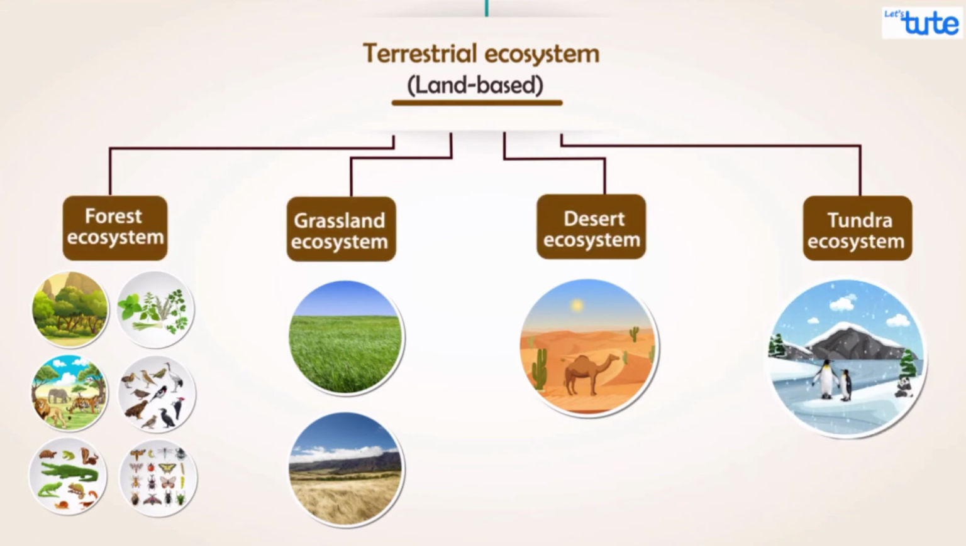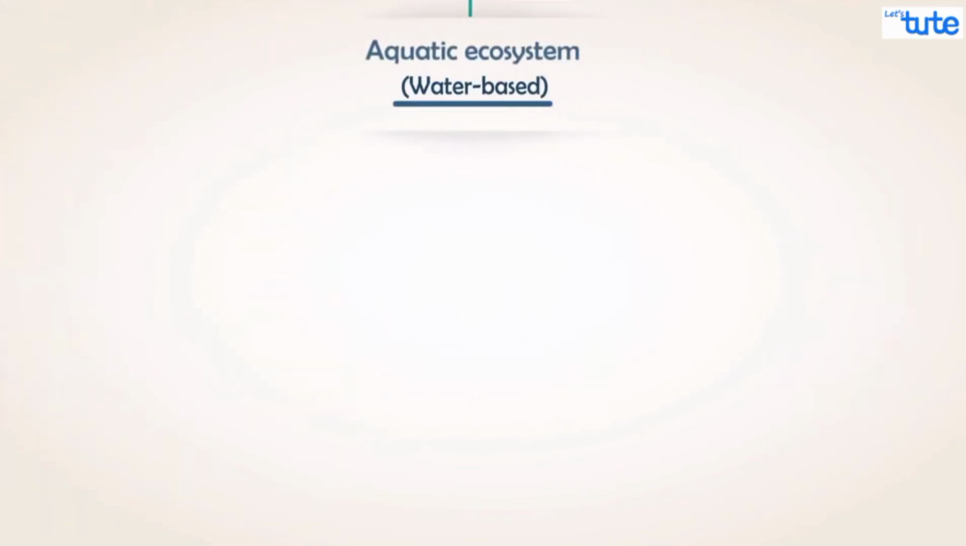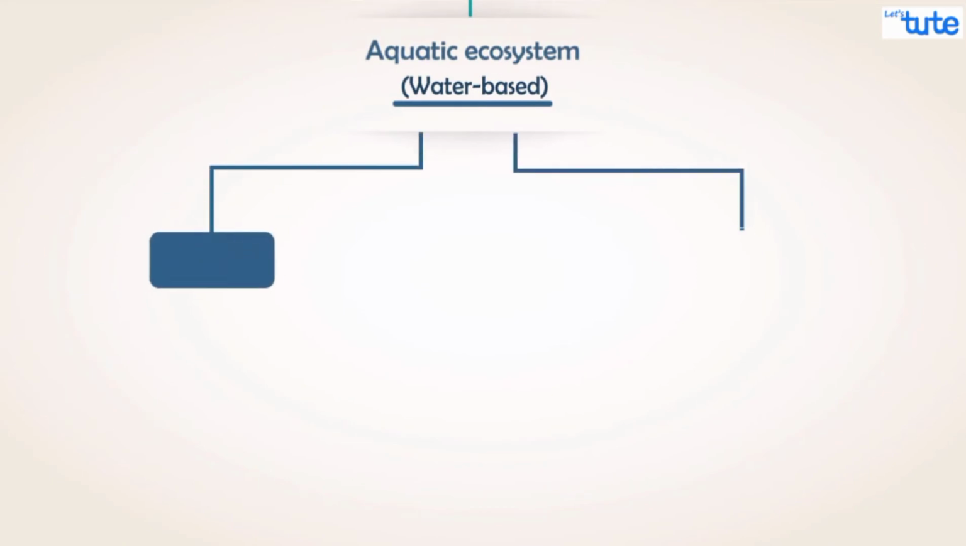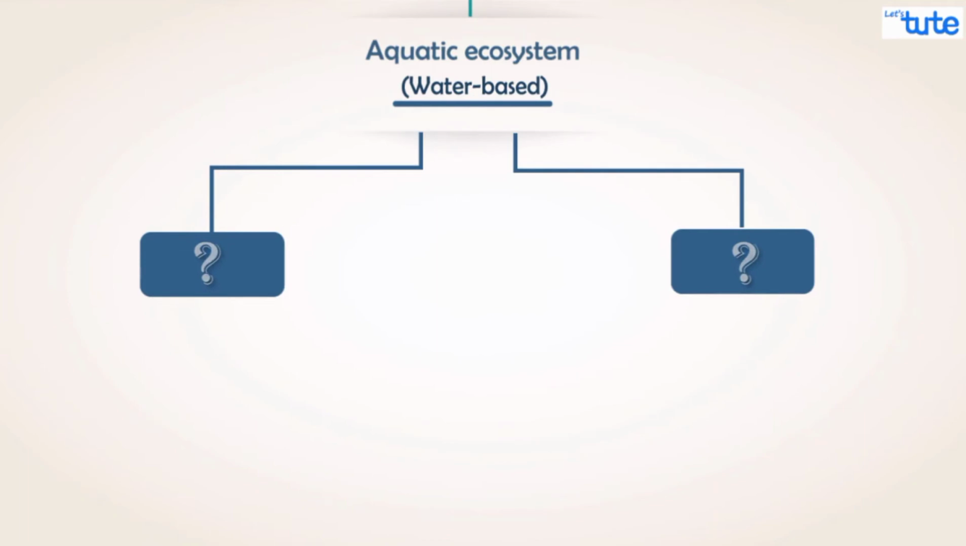Let's now explain the aquatic ecosystem. We all know that there are two types of water based on salt concentration. Even the ecosystem are classified based on the same. Can you guess them? Yes! They are the marine and freshwater ecosystem.